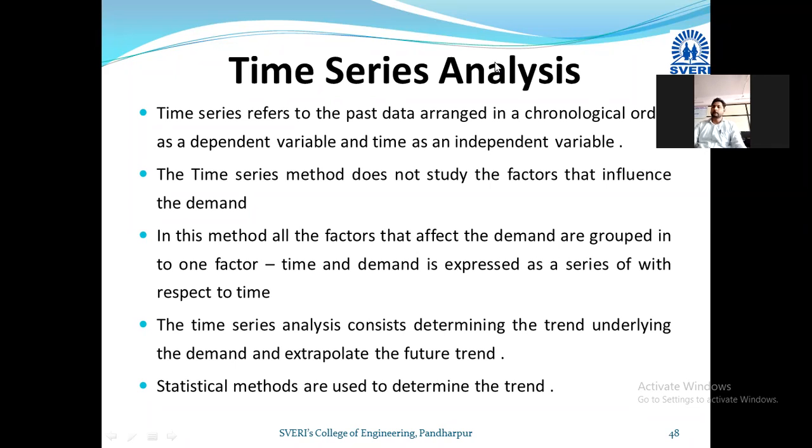Okay. So trend, we have also discussed, is nothing but the past data for more than 10 years or more than 10 months, one can say. What is the trend for that particular period?